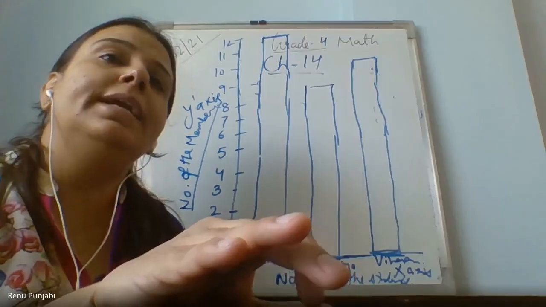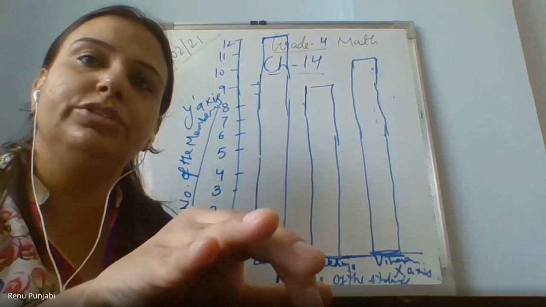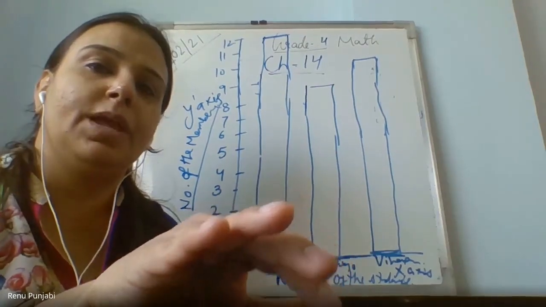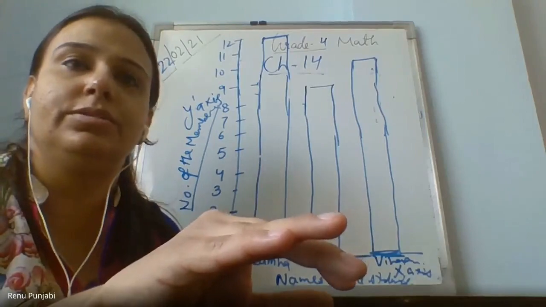Ma'am, but I didn't have a book of graph, so I printed one. You can use it, but now I don't have space in it. So you can use plain white paper also. Please put it in a folder, or I could directly send it to you on Gmail today. No, I will put the folder, then you will send. Yes, ma'am. And I will put today's worksheet there. You can send me this also. Okay, ma'am.